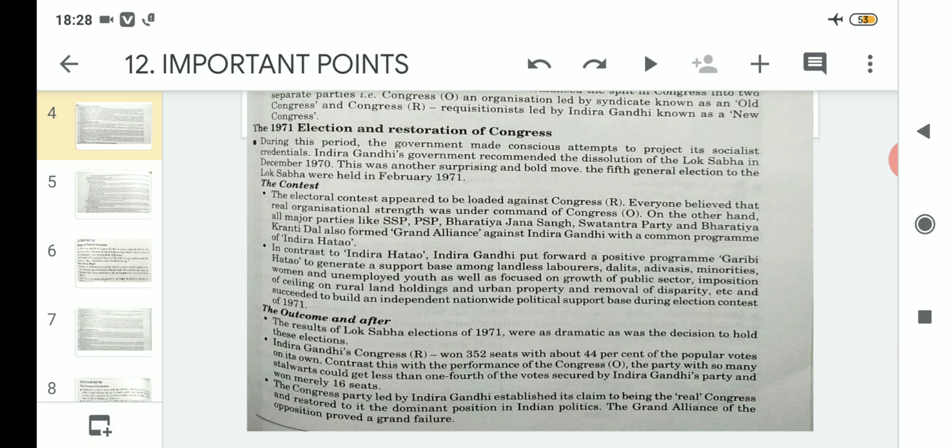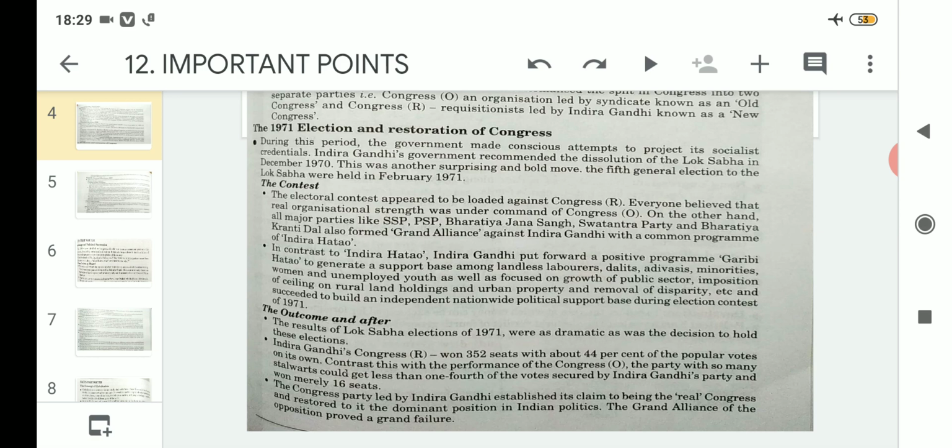So the result was as dramatic as the decision to hold elections because of the dissolution of the Lok Sabha. Indira Gandhi's Congress R, that is Requisitionist, won 352 seats with about 44% of the popular votes on its own. Contrast this with the performance of Congress O, the party with so many stalwarts, which could get less than 1/4 of the votes secured by Indira Gandhi's party and won merely 16 seats.